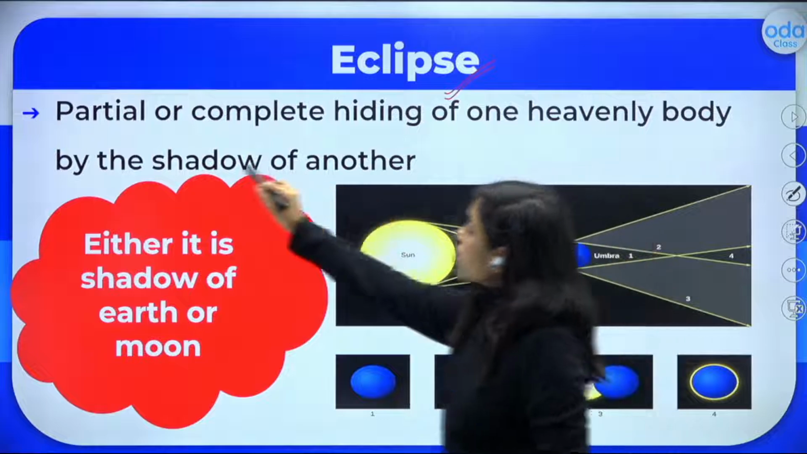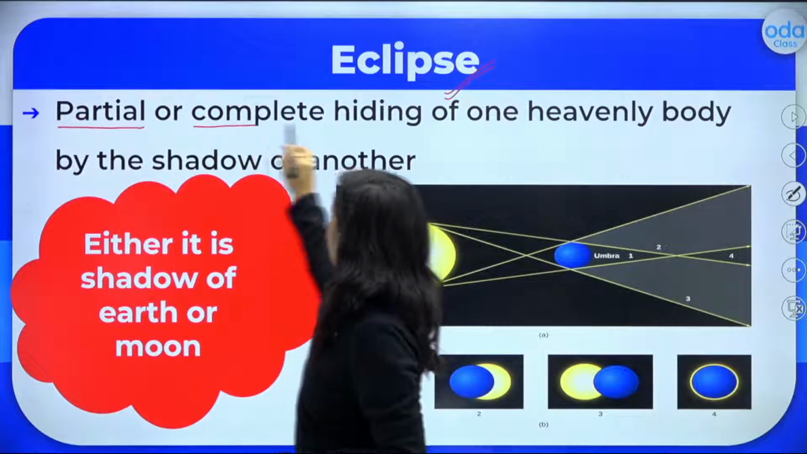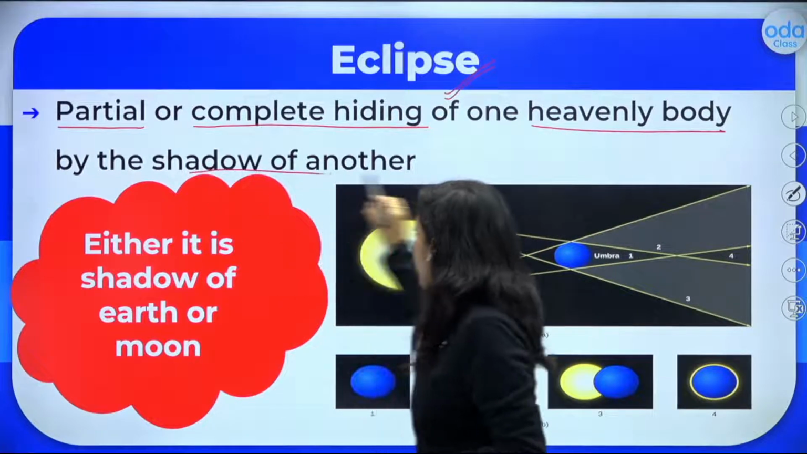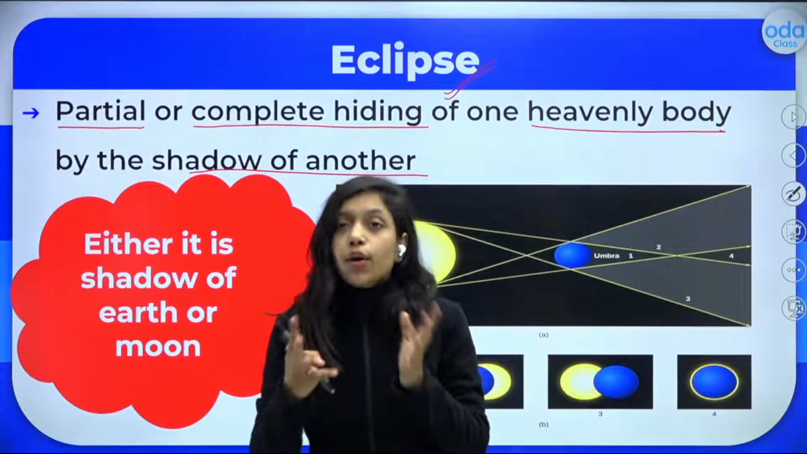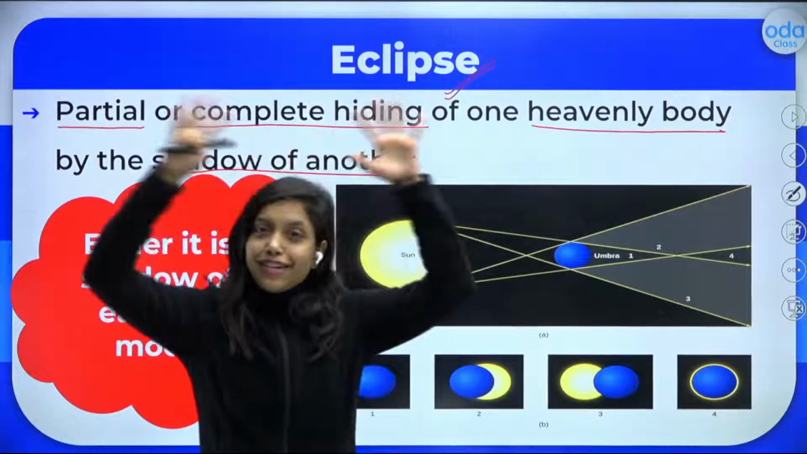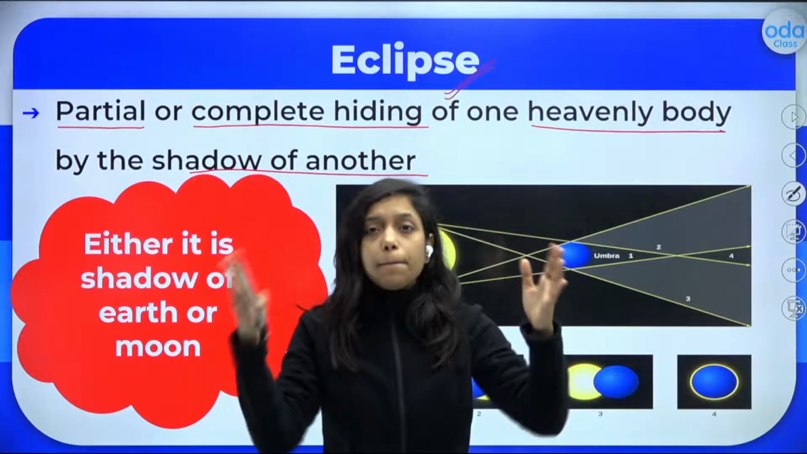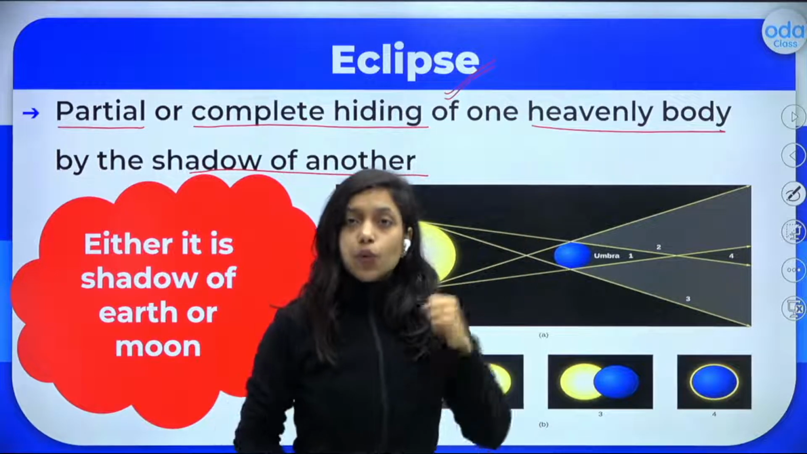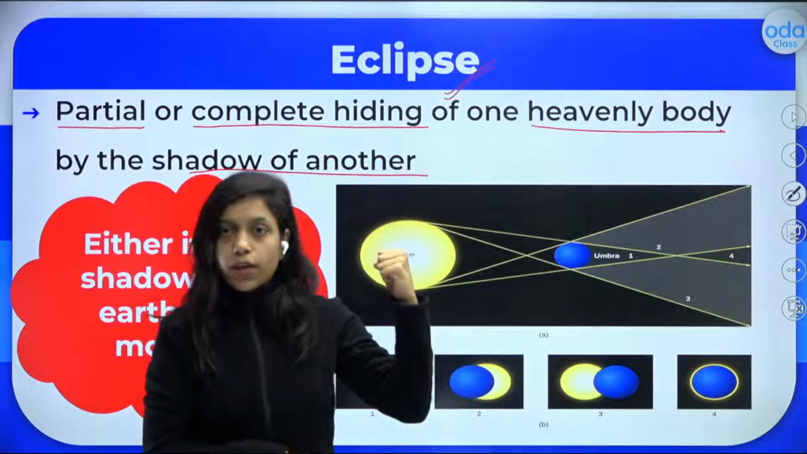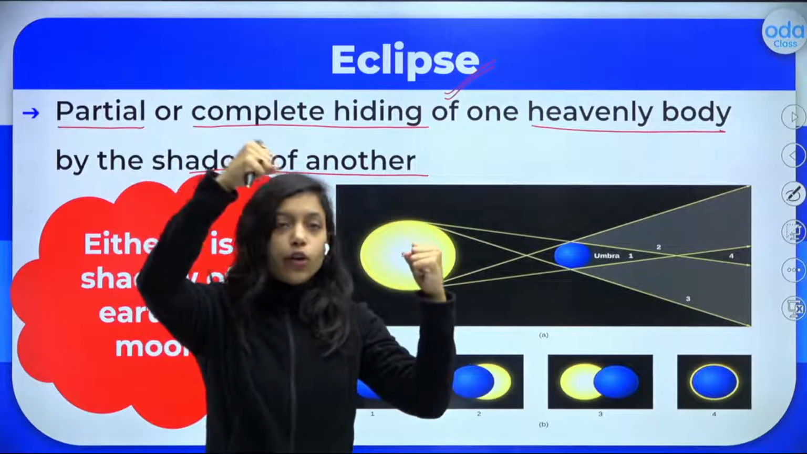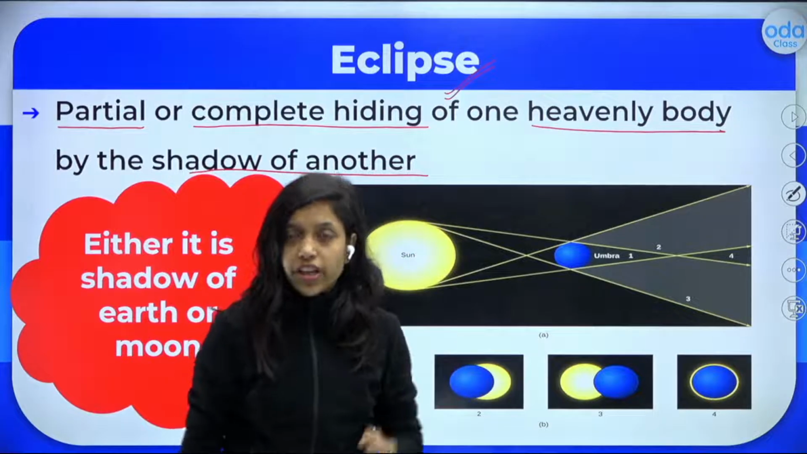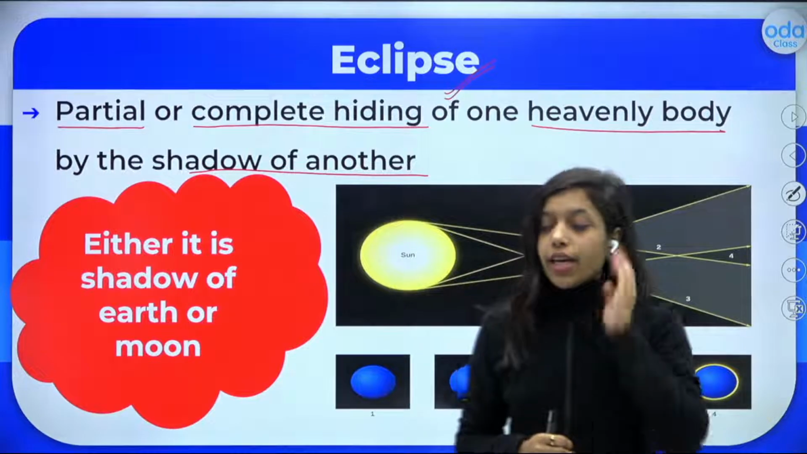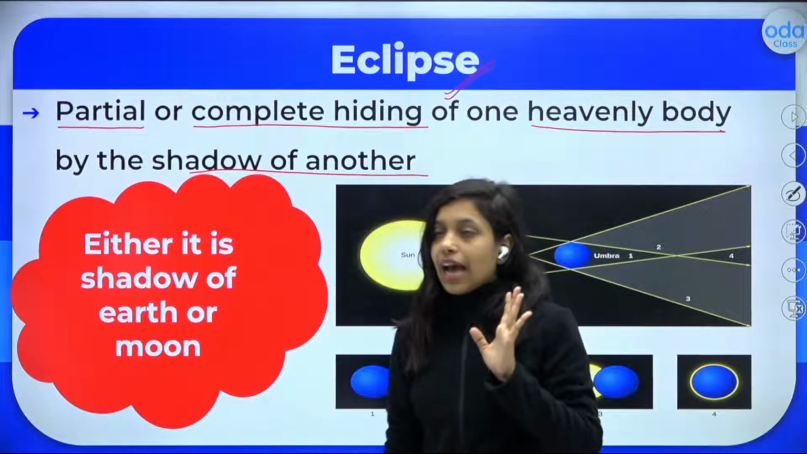Okay. So this is partial or complete hiding of one heavenly body by the shadow of another. This is very, very important. What are heavenly bodies? The bodies which are present in the space. Partial or complete hiding of one body by the other body. So what happens? There will be one heavenly body here. Other heavenly body's shadow will fall on that and it will hide this body. So the partial or complete hiding of one heavenly body by the shadow of another is called eclipse.